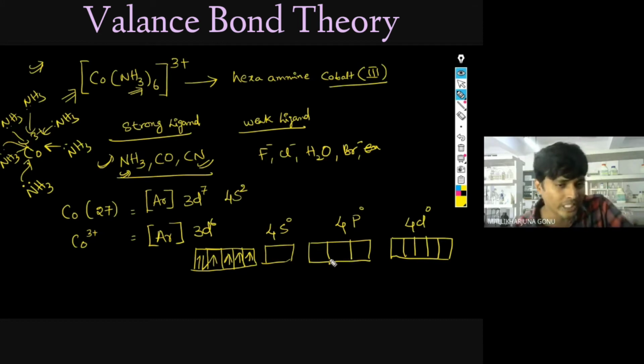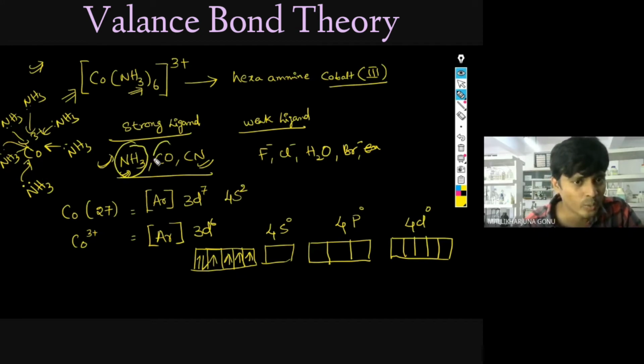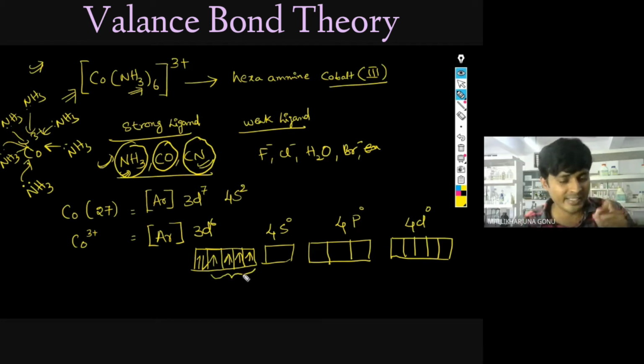Here you have to keep in mind that if strong ligands like NH3, CO, CN are there, they will pair up these electrons. This is the key step here, the key important thing. Strong ligands will pair up these electrons. If they are weak ligands, they cannot pair them up. If F- is there, for example CoF6, we will also see what the hybridization and the magnetic properties will be. In this case, the electrons will be paired up.